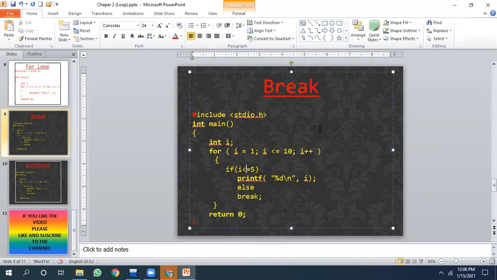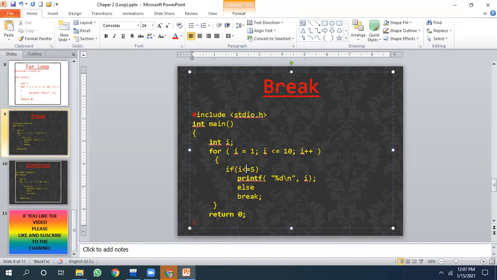Now see what happens. Initial value of I is 1, now I is less than 5, yes, so I gets printed. Next, value of I is 2, 2 is less than 5, yes, it gets printed. Then value of I becomes 3, still the condition is true. 4, condition is true. 5, the condition is true. So 1 to 5 gets printed.